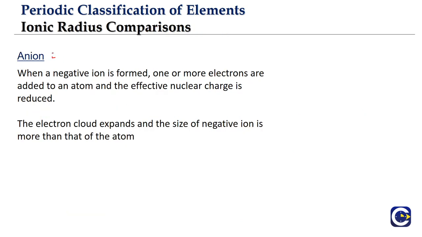Talking about the anion, so anions are what? Negatively charged ions. So when an anion, or negatively charged ion, is formed, what would happen is we will be adding 1 or more electrons to the respective atom. That is how we will be forming the anion, isn't it? Okay, now when an anion is formed, let's say for example take the case of